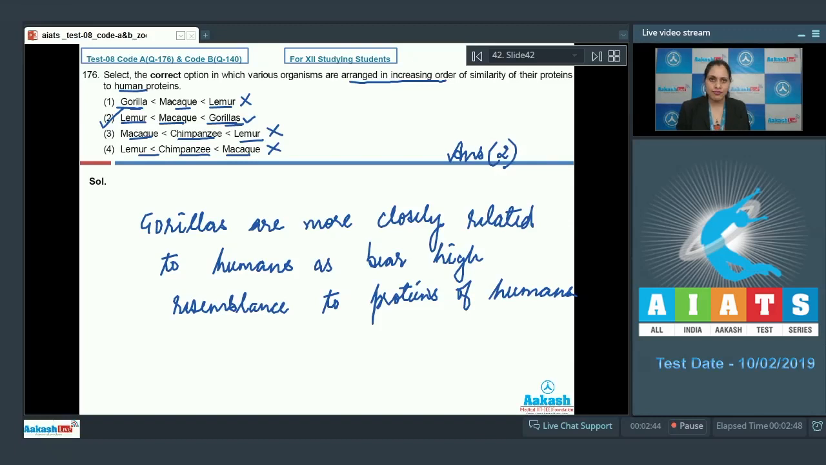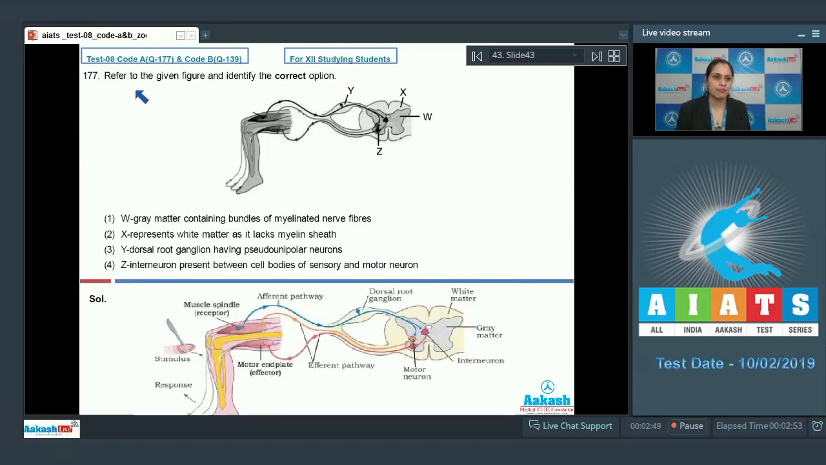Let's discuss our next question. Question number 177. Refer to the given figure and identify the correct option. In the figure, the labels are X, Y, Z and W. The very first option is W represents grey matter containing bundles of myelinated nerve fibers, and as it is an incorrect identification, this cannot be a correct answer to our question.